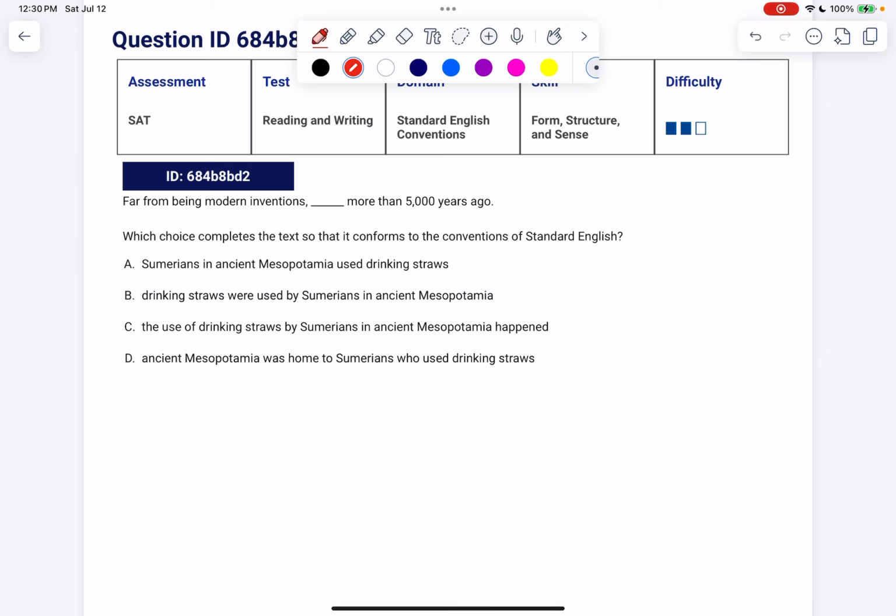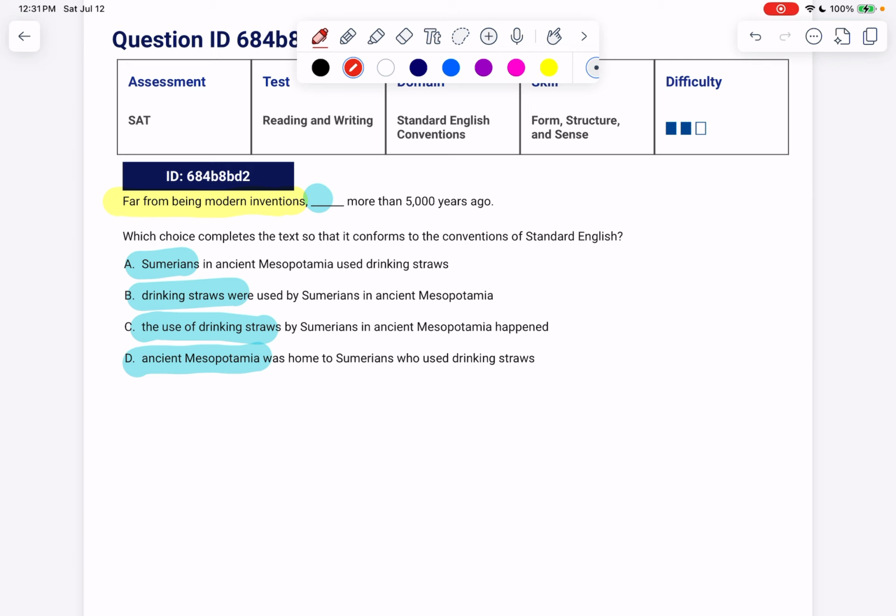Far from being a modern invention. Ooh, wait, this looks like a modifier. What was far from being a modern invention? Let's look at what should go here. Were the Sumerians drinking straws, the use of drinking straws, or ancient Mesopotamia more than 5,000 years ago? Well, tell me, what was far from being a modern invention? It was probably something that was an invention, a historical or an old invention.